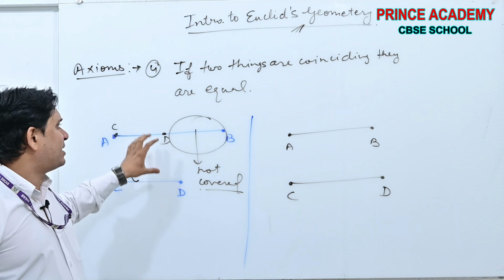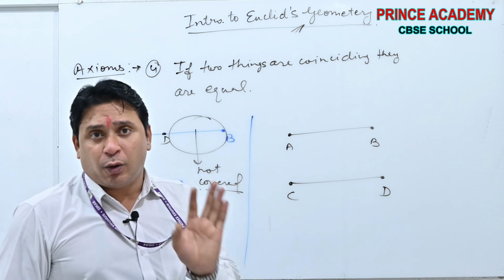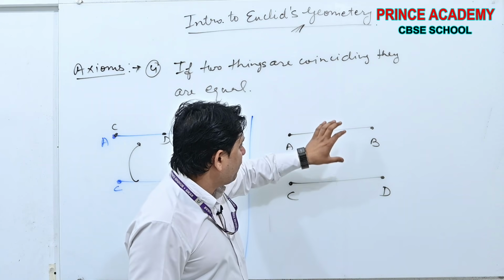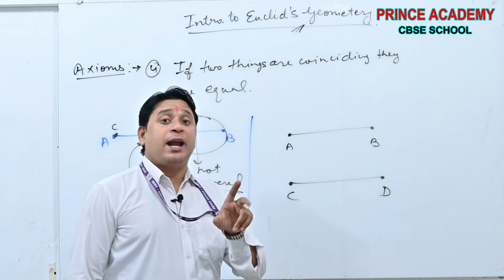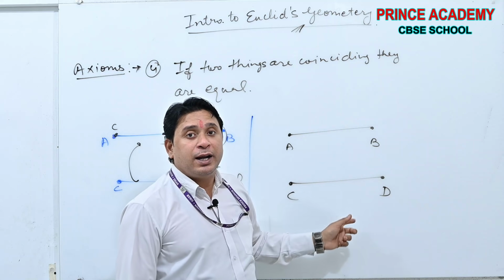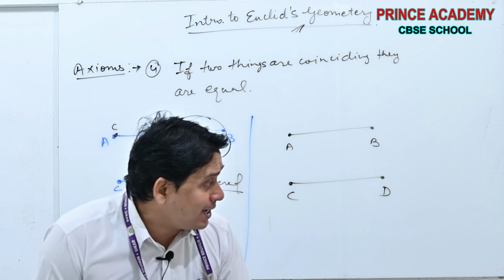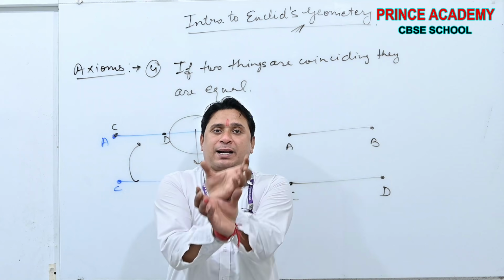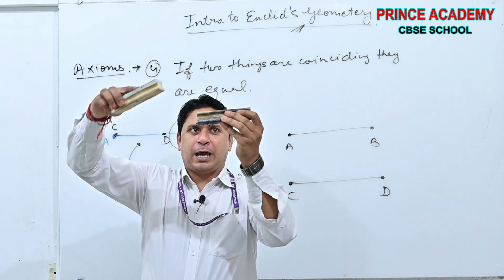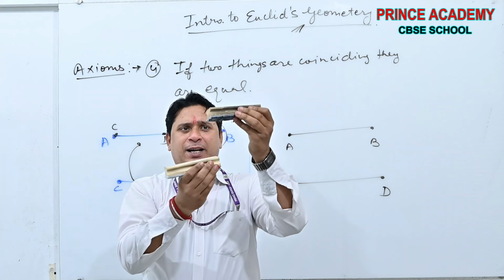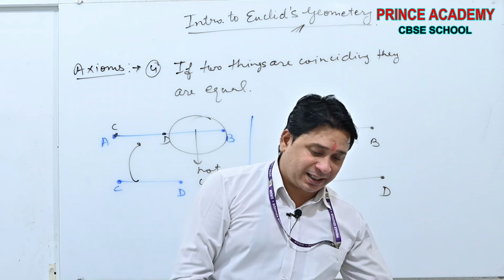In this case, these are not coinciding. But if we put AB on CD, it will cover CD, and if we put CD on AB, it will cover AB. In this case, both line segments, AB, CD and CD, AB, are covering each other exactly.